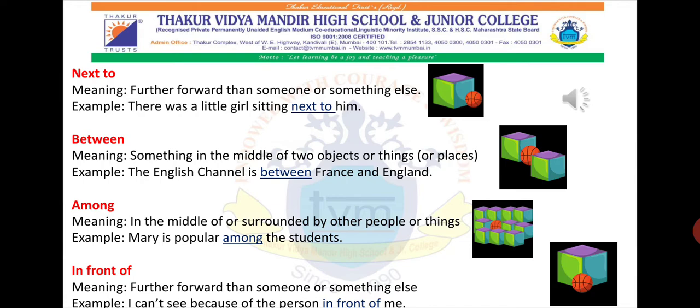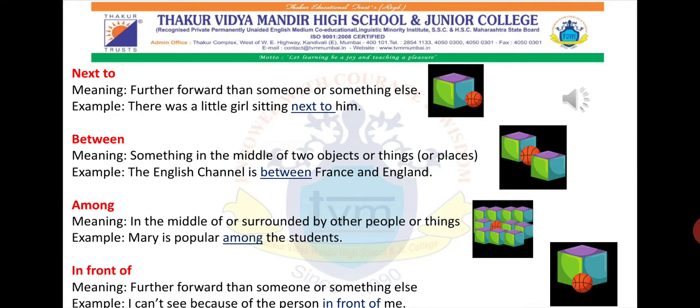With the examples, your understanding will be clear. There was a little girl sitting next to him. So, next to is a preposition here. You can ask the question, where was the little girl sitting? And it will give you the answer, next to him.